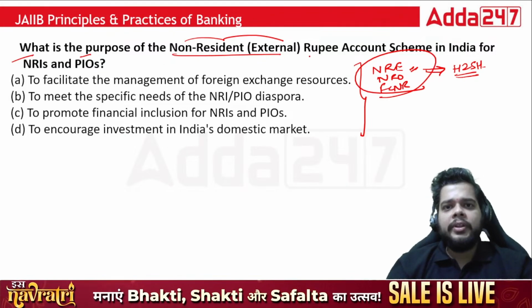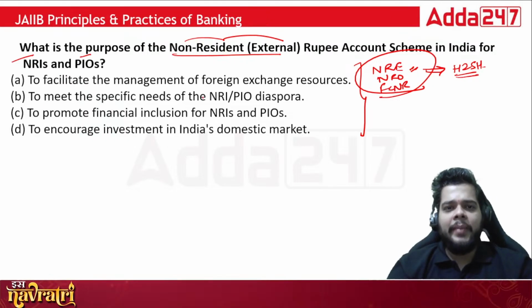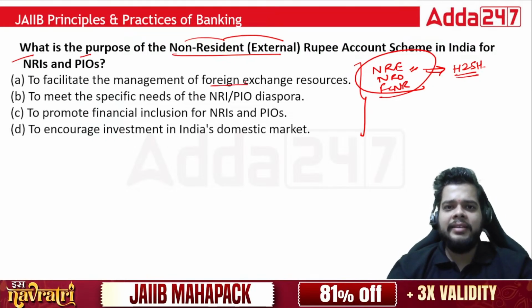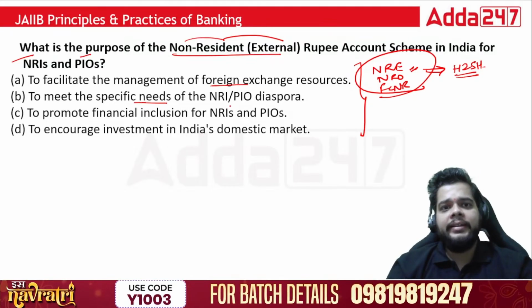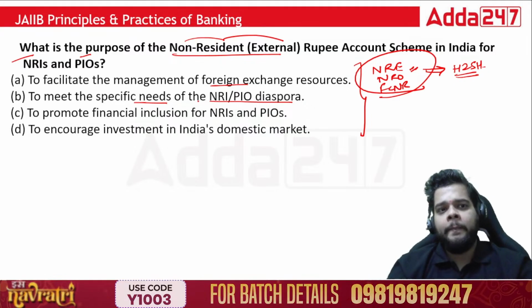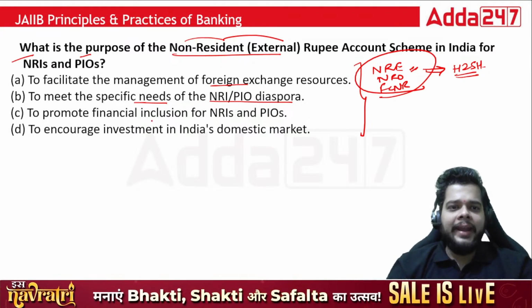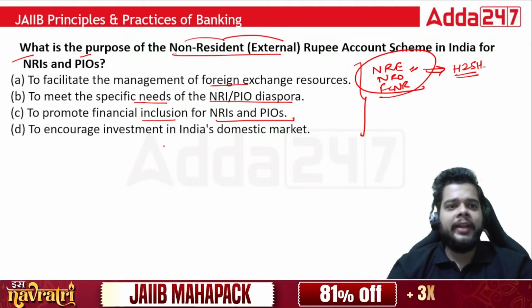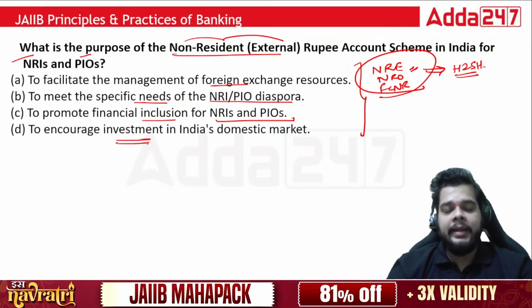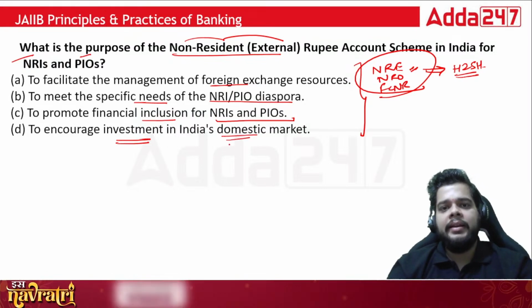So what is the purpose of NRE account? To facilitate the management of foreign exchange sources, to meet the specific needs of the NRI or persons with Indian origin diaspora, to promote financial inclusion for NRI and PIOs, or for that matter, encourage the investment in India's domestic market.